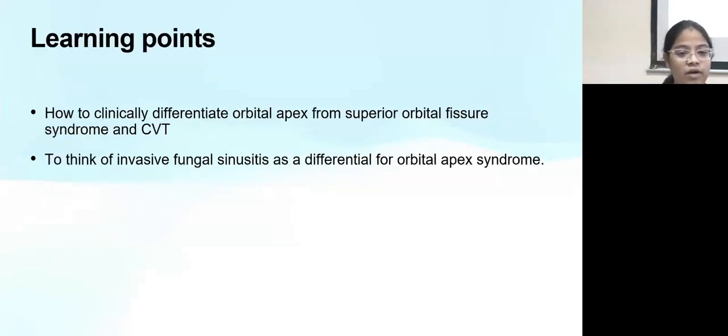So the learning points are: how do we clinically differentiate orbital apex syndrome from superior orbital fissure syndrome and CVT, and to think of invasive fungal sinusitis as a differential for orbital apex syndrome.